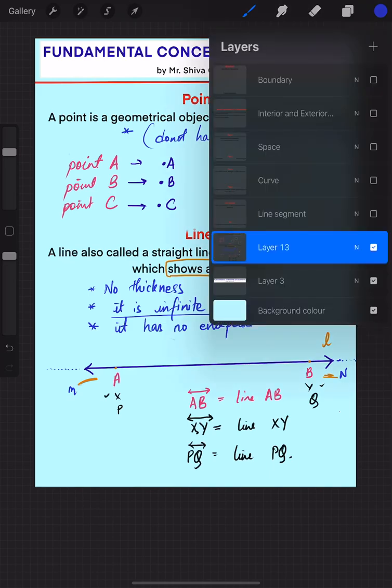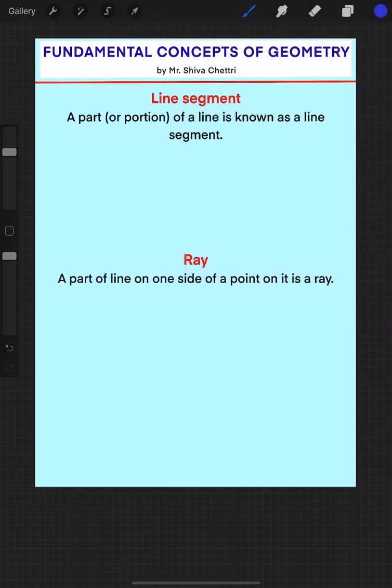Next we move on to another part, that is, in the book it is given as curve, but after line we move on to line segment, then we will come to curve later on, because you can easily relate how a line and a line segment differ. So, line segment. The definition of a line segment is: a part of a line is known as a line segment, or a portion of a line.